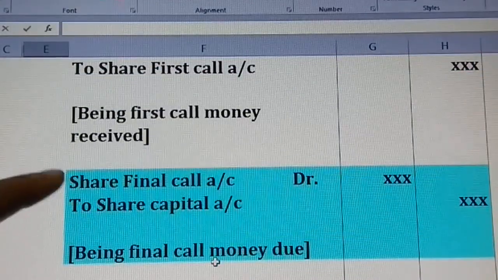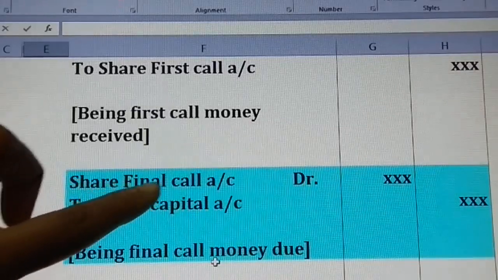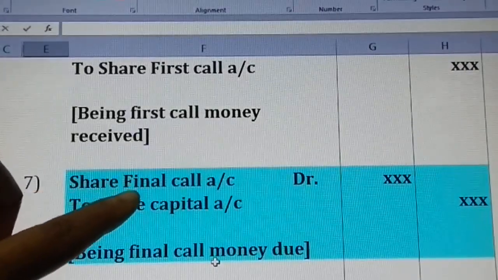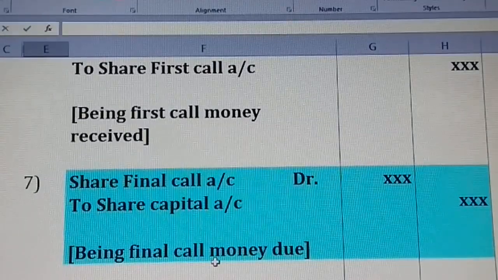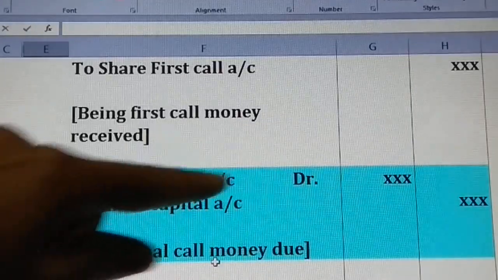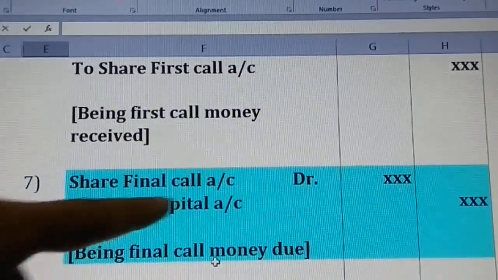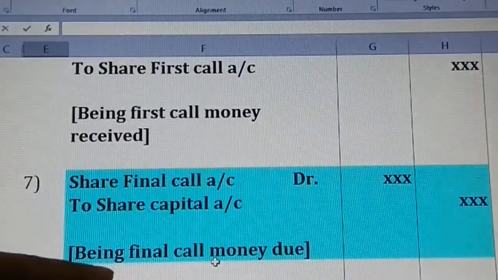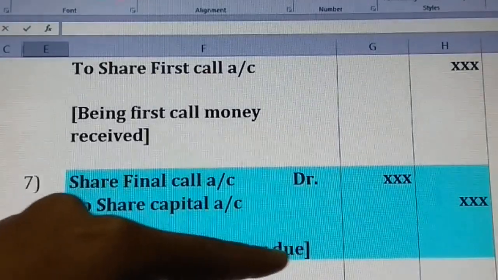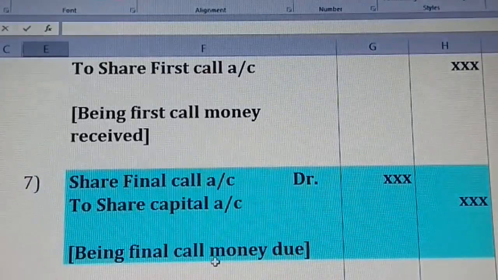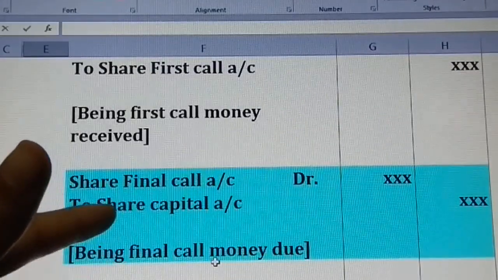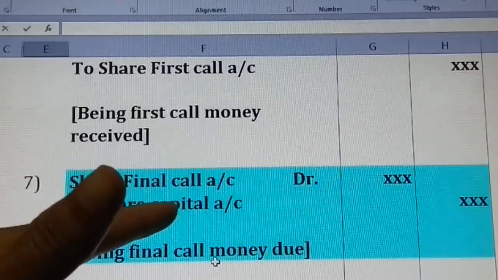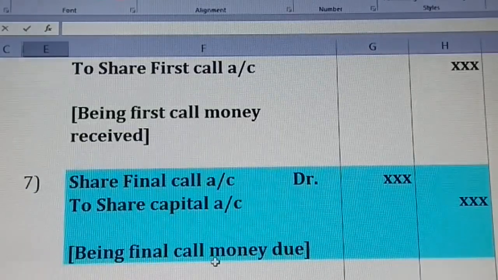Now remove the first call and replace it with final call, which means we are making a final call to the concerned applicant. So share final call account debit to share capital account, being final call money due, because whatever money we are receiving, we are going to transfer to the concerned share capital. So here the final call is due against the share capital.